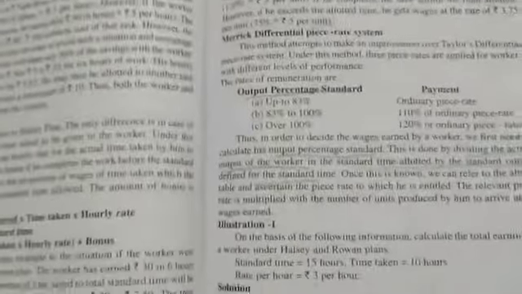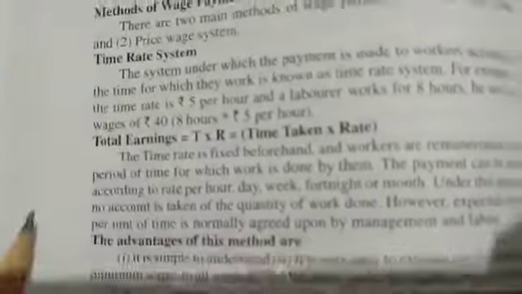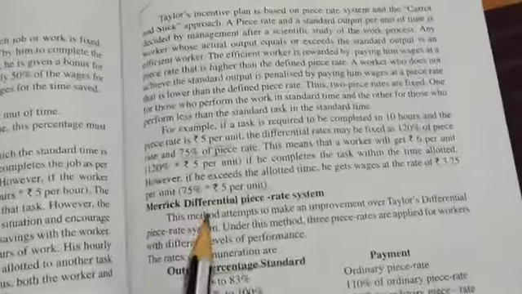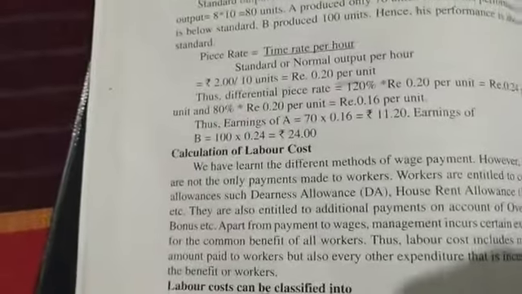In our real problems, we have seen different wages and different methods of wage payments. We have seen time rate, and we have seen piece rate also, and under that we have seen incentive plans. Under incentive plans we have seen Halsey, Rowan, and Merrick and Taylor also. Now let us see another concept: calculation of labor cost.